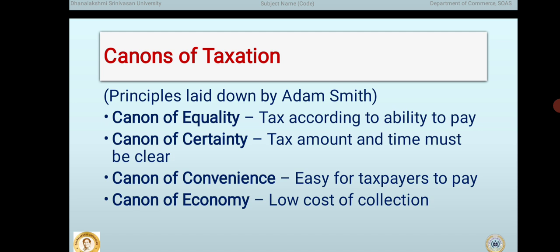Finally, the canon of economy. Tax should be economical to collect. This principle states that the cost of collecting taxes should be as low as possible. A good tax system ensures that a large part of the tax collected reaches the government treasury and very little is spent on administrative and collection expenses.